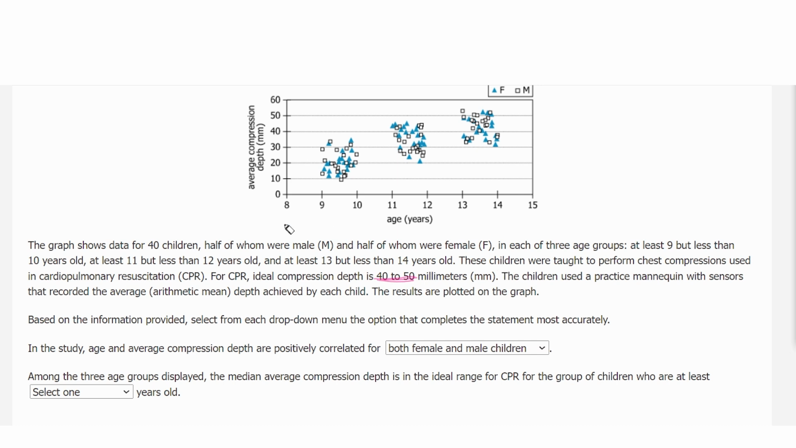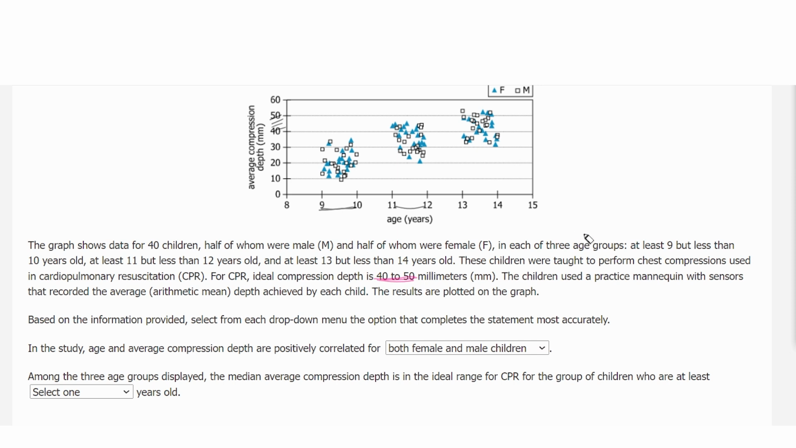In the graph, we can clearly see the first group, which is from 9 but less than 10 years old. The first group is not even touching this range between 40 to 50. Then definitely this cannot fall in the median. In the second group, only the top few is touching this range. Hence the median would definitely be below 40 to 50 millimeter.